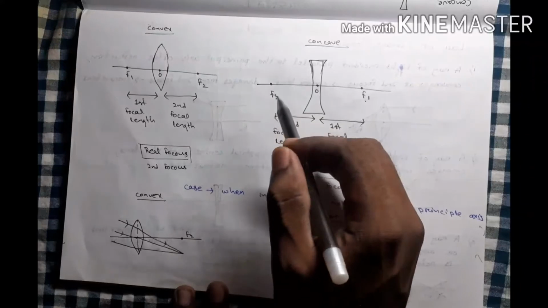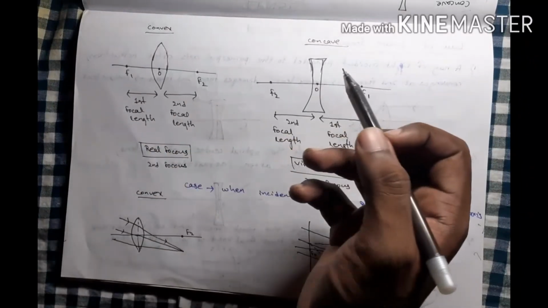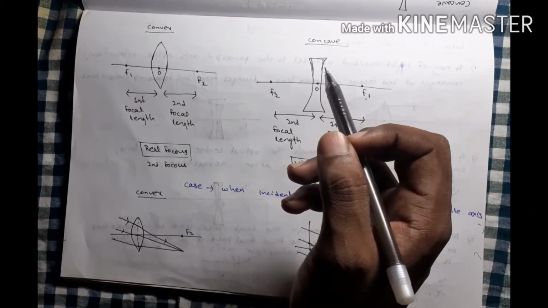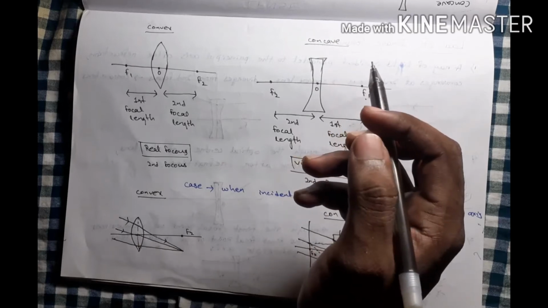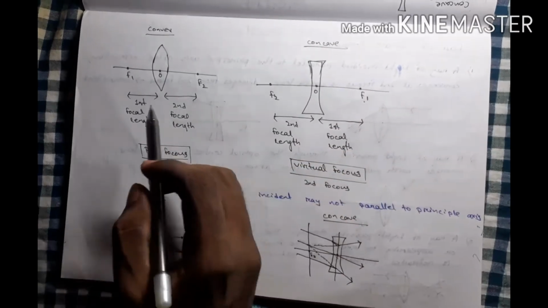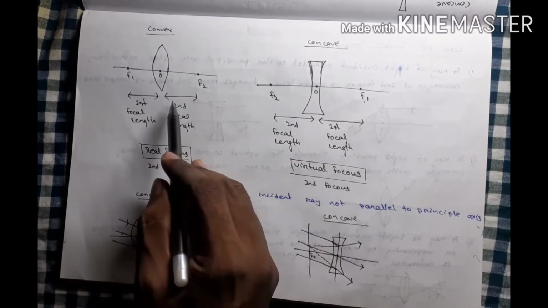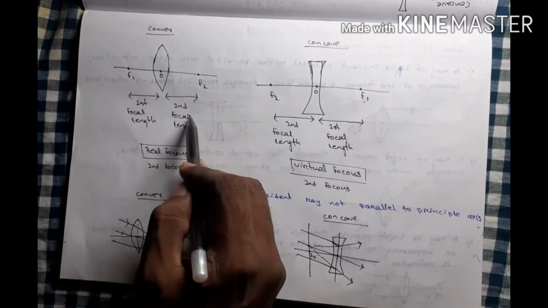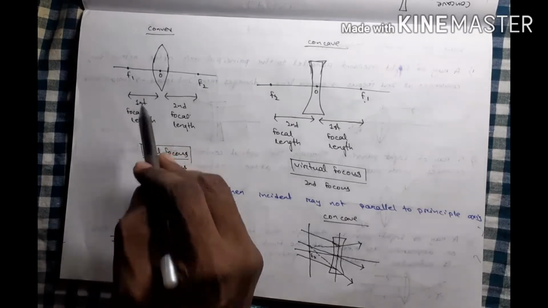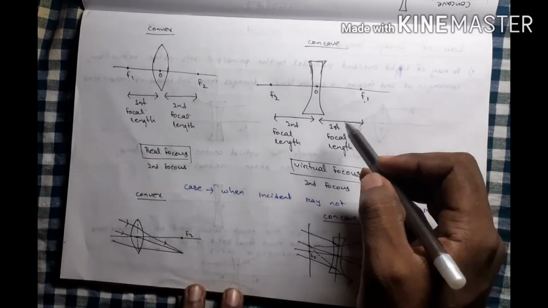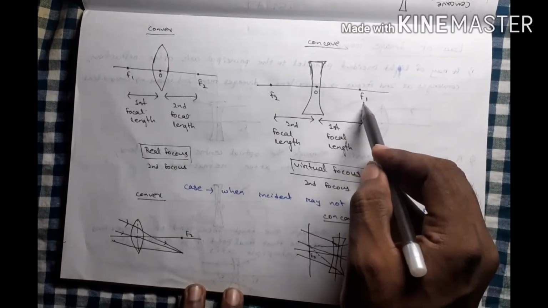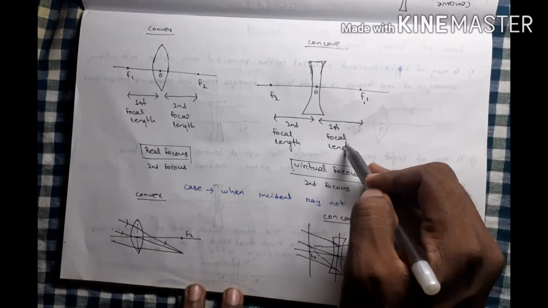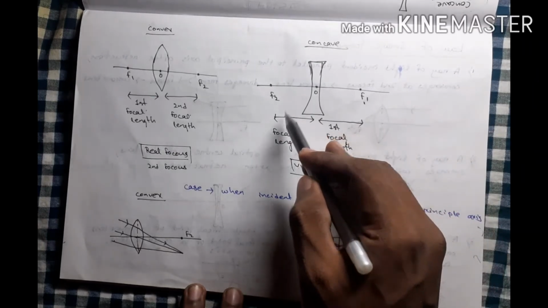And I also explained how we determine which focus point is f1 and which is f2. Due to f2 it is the second focal length, due to f1 it is the first focal length. Similarly, for the first focus point, it is our first focal length and for the second, it is our second focal length.